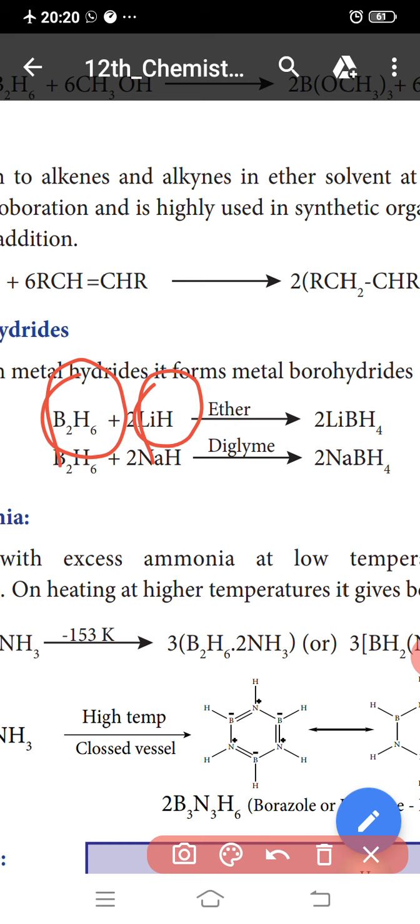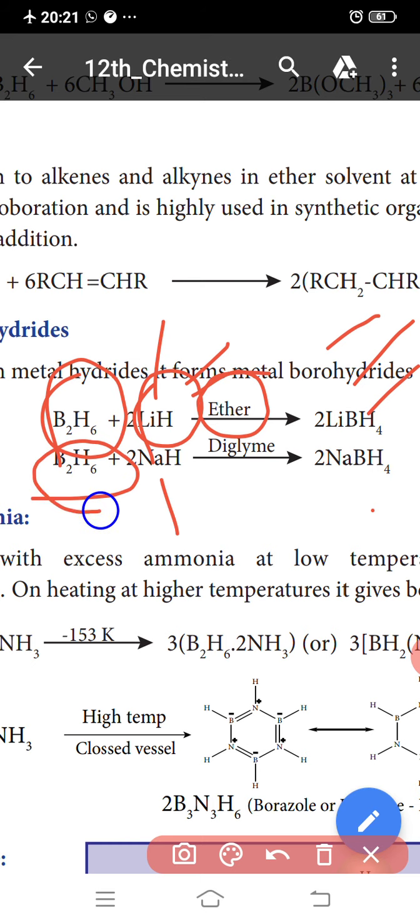When treated with metal hydrides, such as lithium hydride and sodium hydride, diborane in ether gives lithium borohydride.